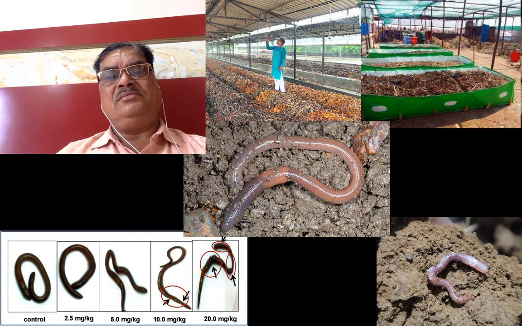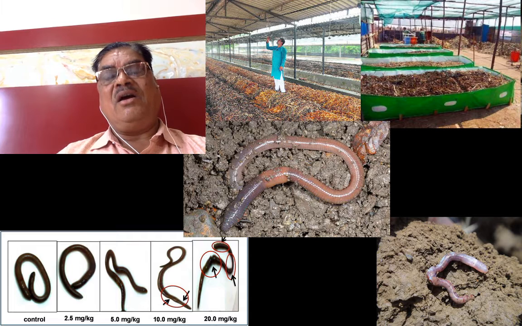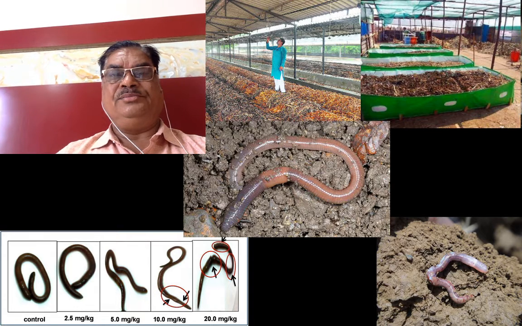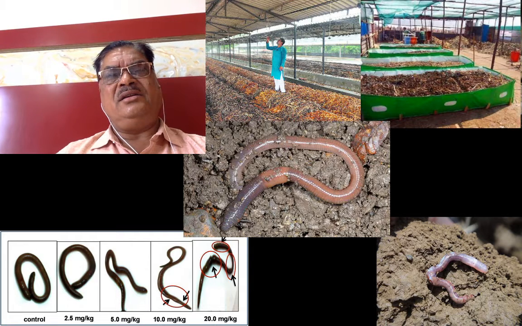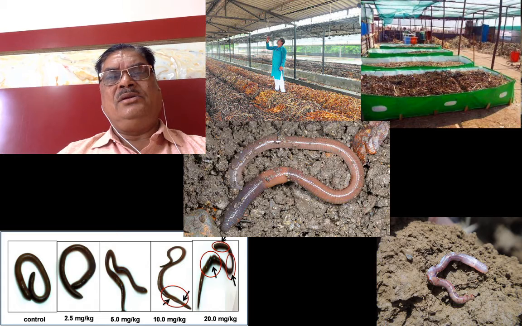For example, the weight is 1 gram, and every day they are releasing 1.5 gram organic material, or we can say biofertilizer. So maximum bioconversion we will get, especially from earthworm. They are like a grinder, whatever they are eating, they are releasing into small particles in the form of pellets. So it is very useful for the soil formation.